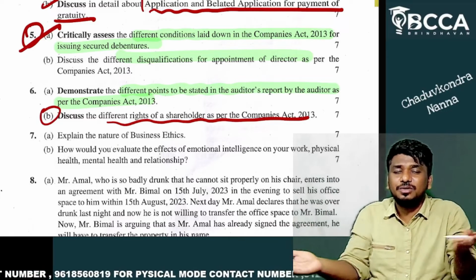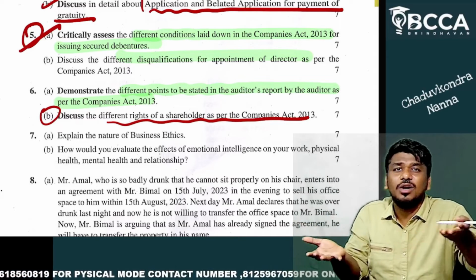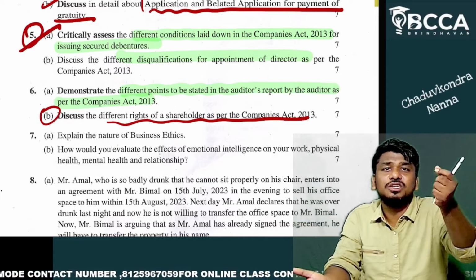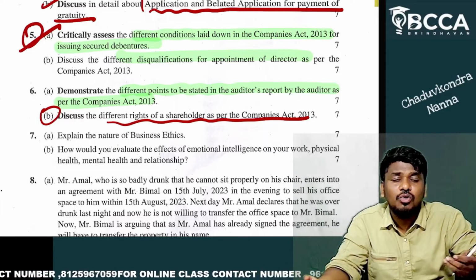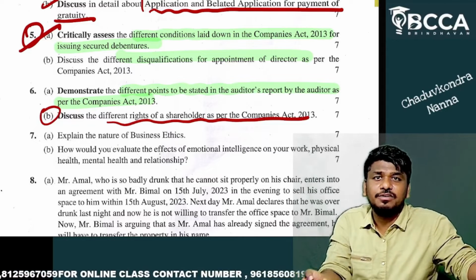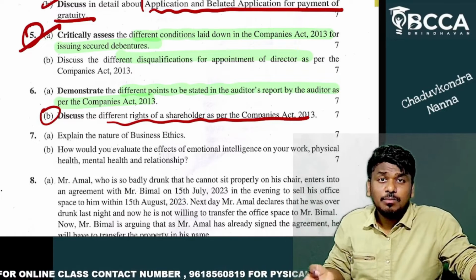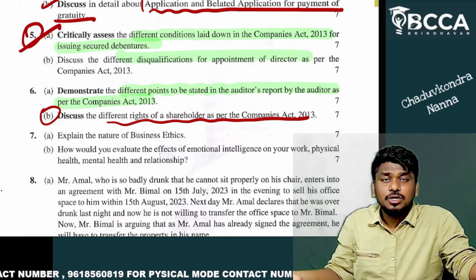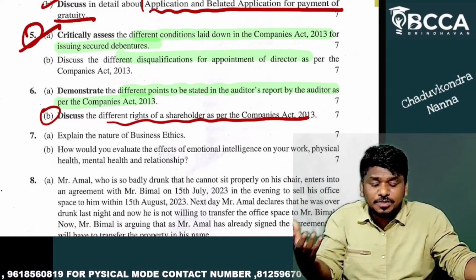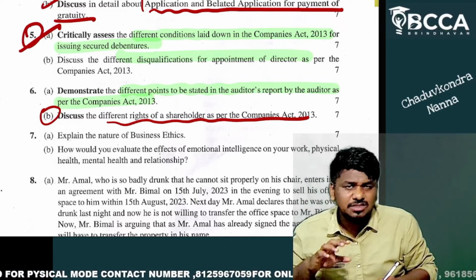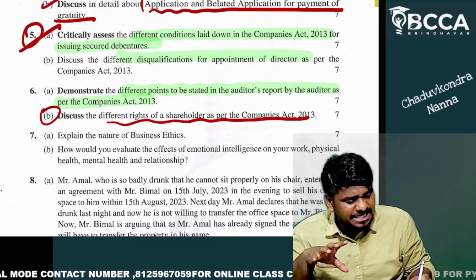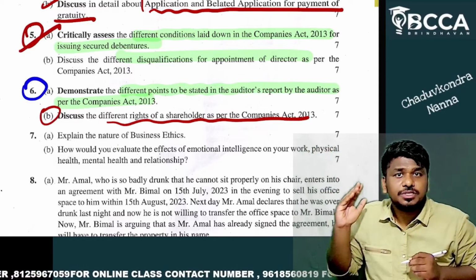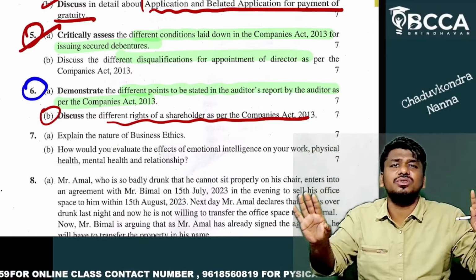What are the different rights a shareholder should have? Just a small general knowledge question, right? Voting rights, point number one. Point number two, he can appoint a proxy, right? These are the points, guys. From my perspective, the sixth question is a bit critical compared to all the other questions.